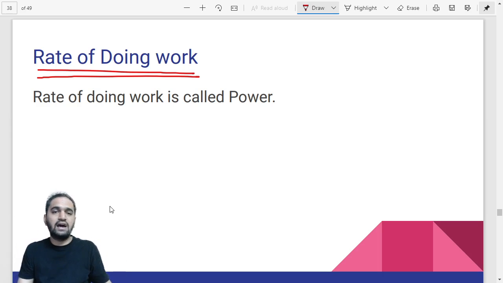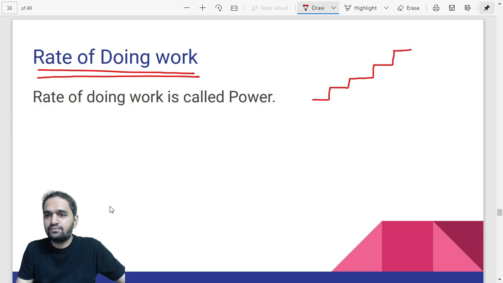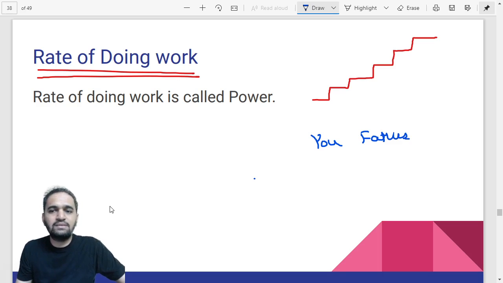Like, I will just give an example. Suppose, let's say, there are lots of steps. Now, suppose let's say we are having one competition between you and your father. The competition is something like this, that you have to carry some object from bottom to the top, keep it at the top and come to the bottom again, right? Are you understanding the work?